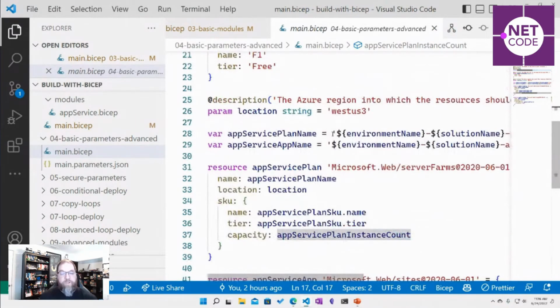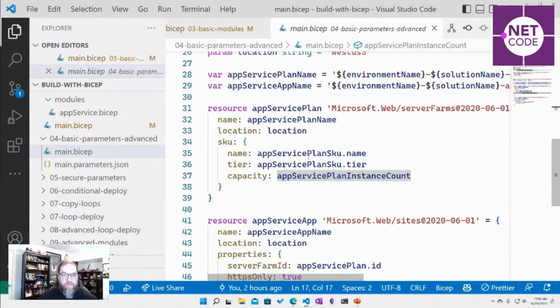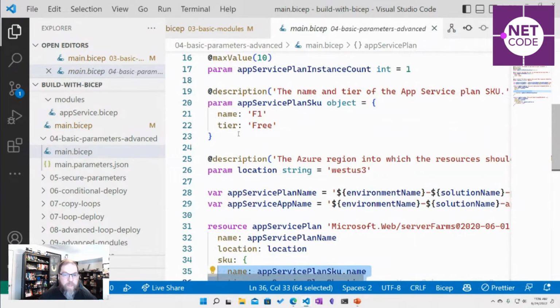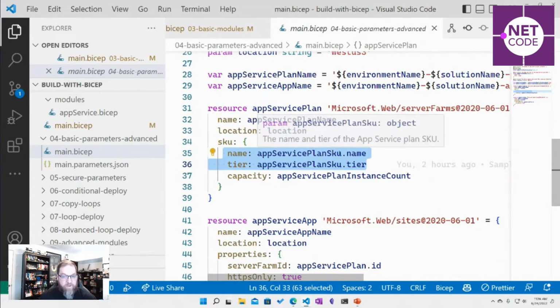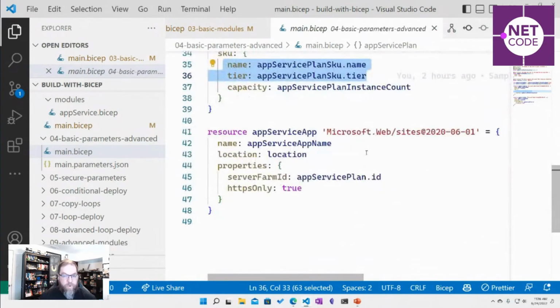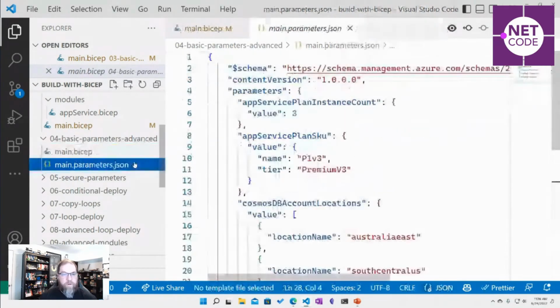So we can be descriptive and we can leverage those things. Now, here we made an object as a parameter where we can have a number of properties that are associated with each other. And that's getting passed in here, and we're referencing those individual properties. So we can do a lot with parameters.